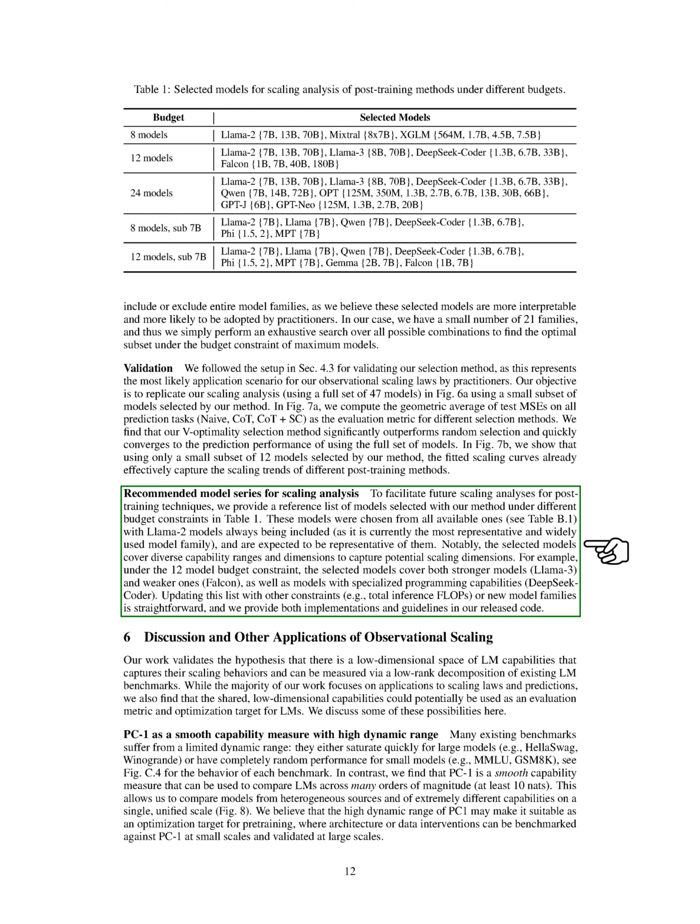This makes it a potential optimization target for pre-training, where interventions can be benchmarked against PC1 at small scales and validated at larger scales. Furthermore, by using PC1 as a unified measure of capabilities, we can compare compute efficiencies across various model families. Most models show a clear pattern in the trade-off between training compute and capabilities, with some outliers like the Phi family, which may use additional inference flops for generating training data.